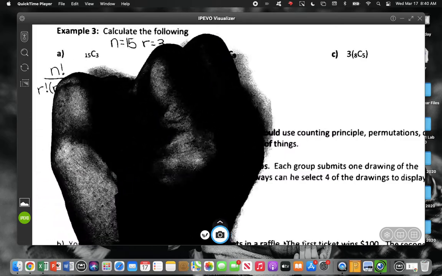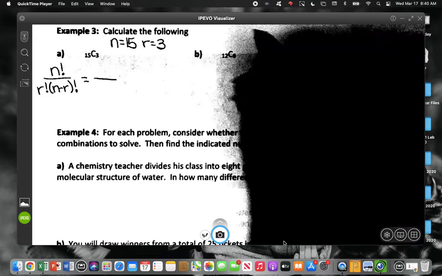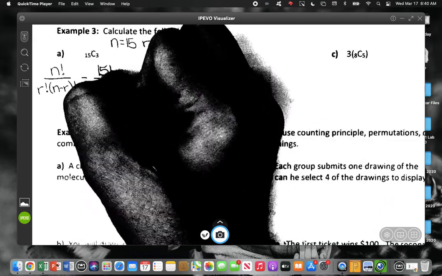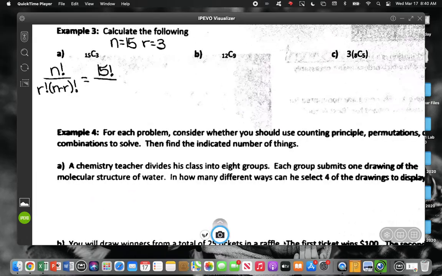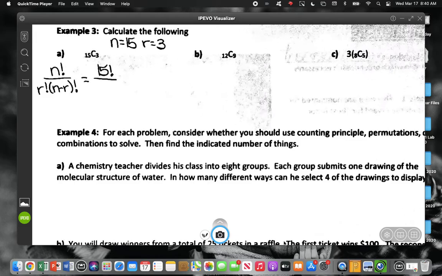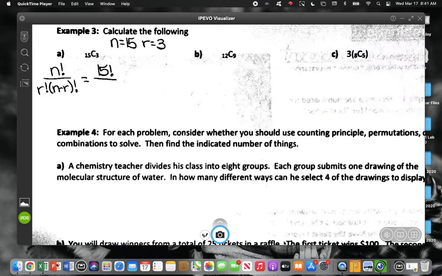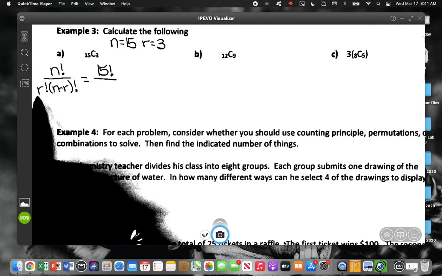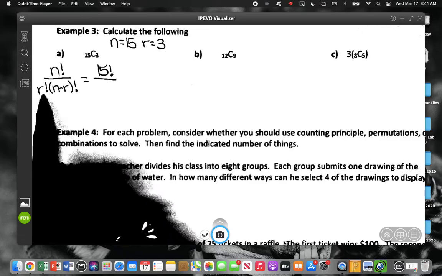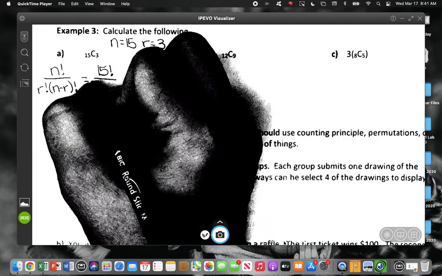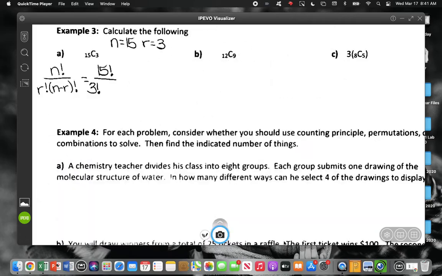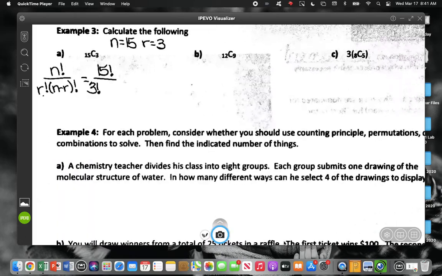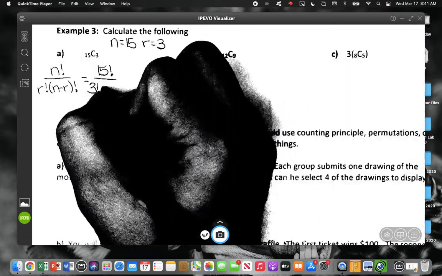All right, so my numerator, N factorial. You all agree that's 15? My total number? Now, in the bottom, my first factorial is R factorial. What is R? 3, so that's 3 factorial. Now, the second part is 15 minus 3. What is 15 minus 3? No, 15 minus 3, not divide. 12.